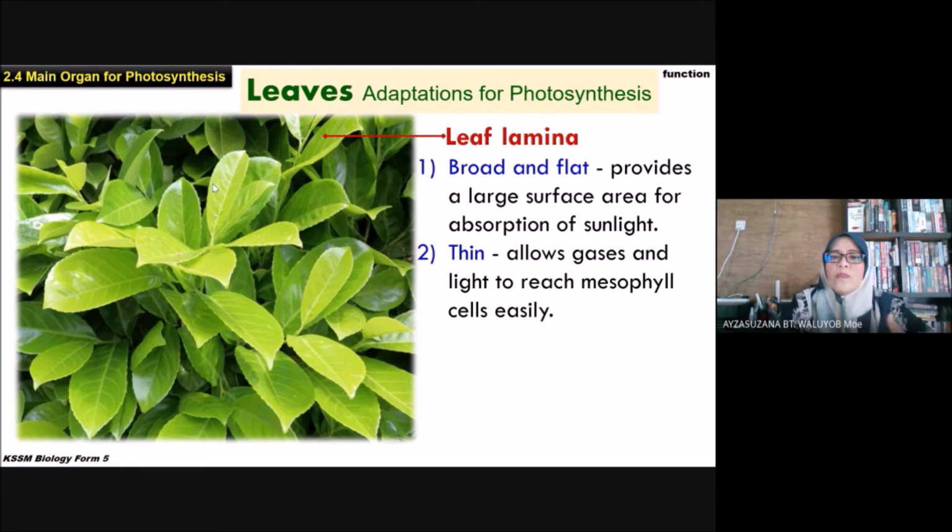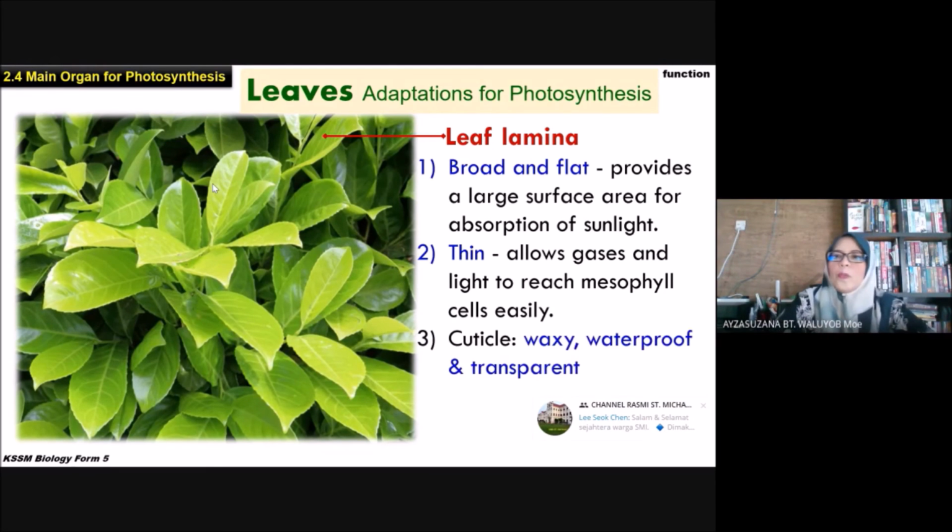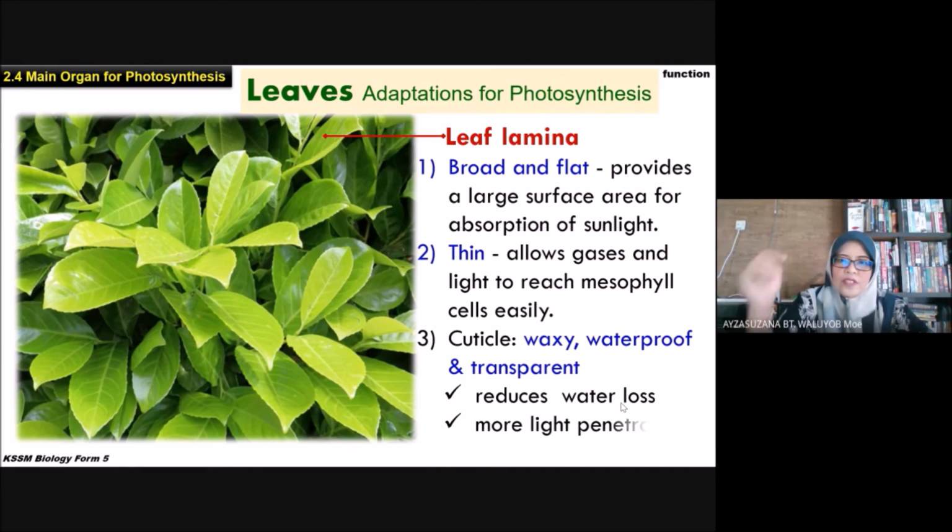Because a lot of chloroplast there. Then cuticle. Waxy, waterproof and transparent. So that dia boleh prevent the loss of water during the photosynthesis process. Reduce the water loss and more light penetration. This is how leaf lamina adapts to the photosynthesis process.